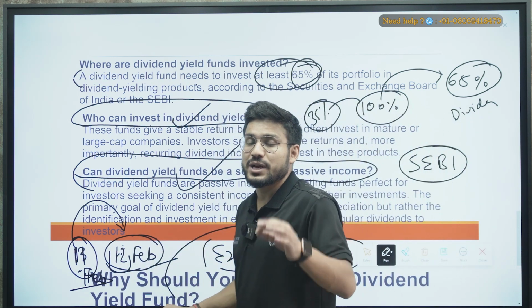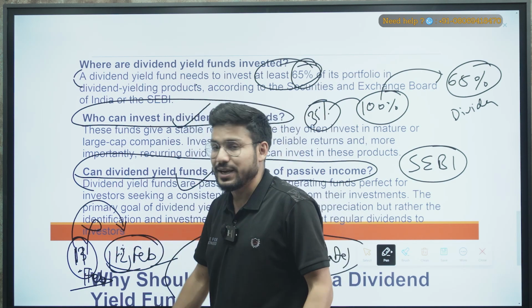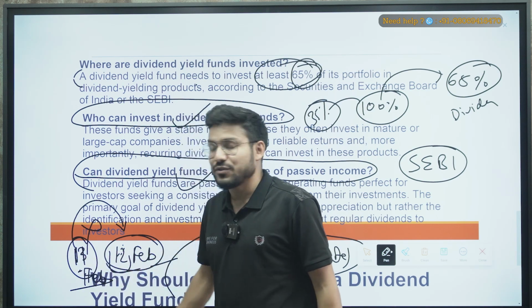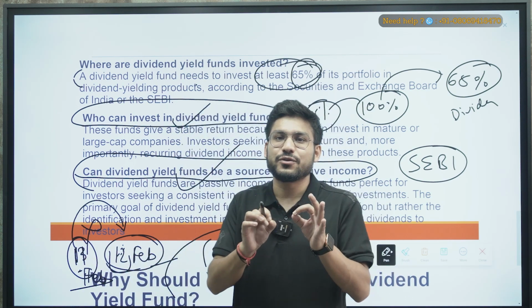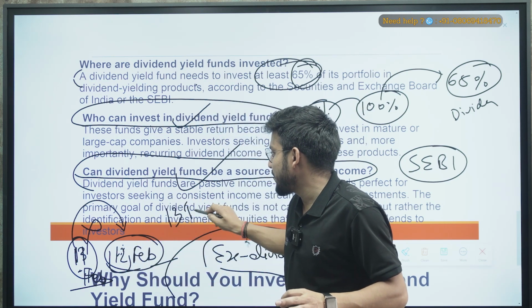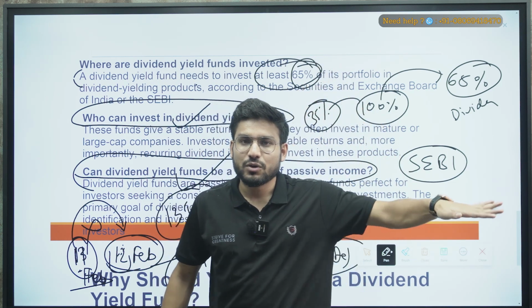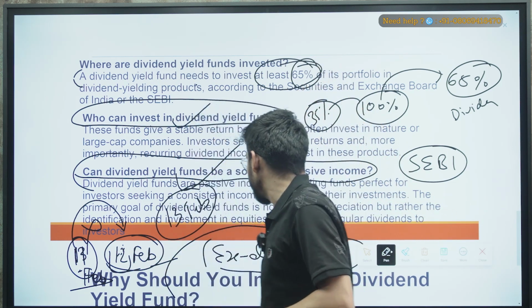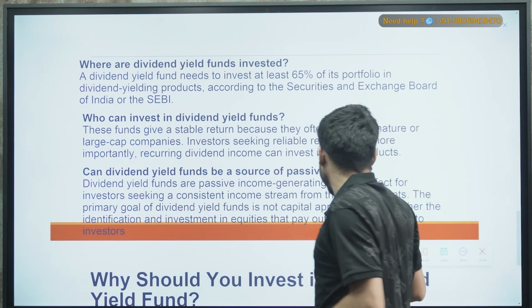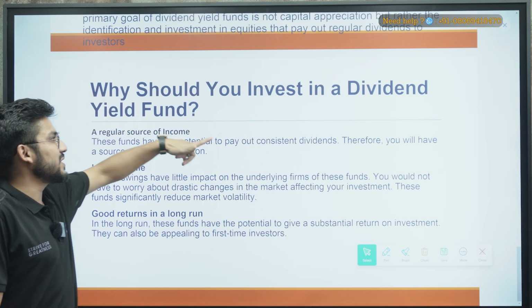So this is one of the most important criteria that you have to follow. If you don't have any stock, any holding till 11th February, you will not get the dividend from that particular stock. Or if you get ownership on 12th February, you will be eligible only next year, not for the remaining year, right? So this is the thing that you have to keep in mind while you are investing for this purpose. Now, why should you invest in a dividend fund?